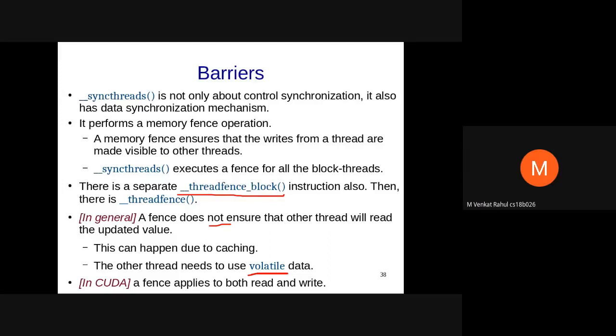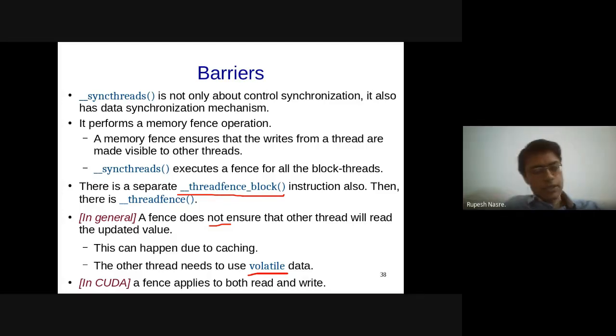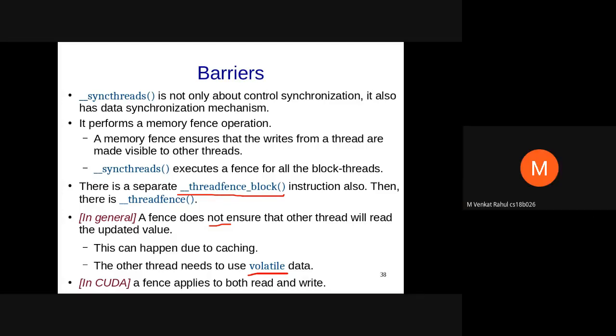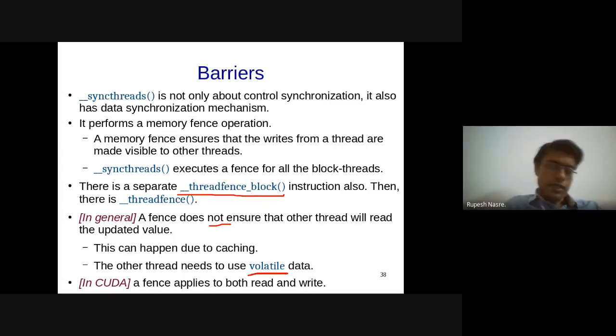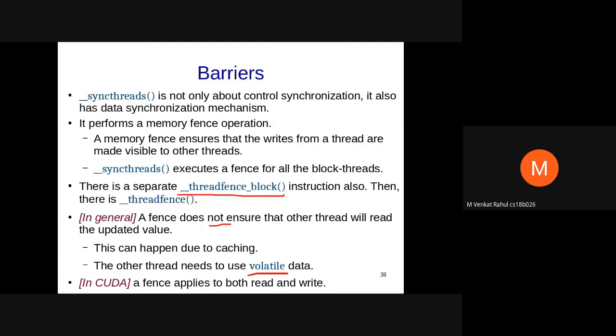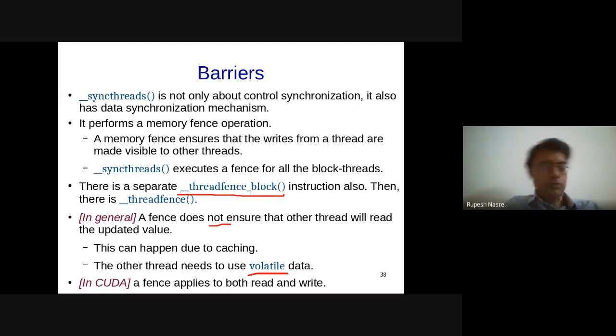Sir, but in general, let's suppose we are talking about multi-core CPUs. In that case, if I'm performing a write and I have a thread fence, it makes sure that this write goes to the main memory. Correct. And when it is going to the main memory, our cache consistency model will ensure that that write will invalidate any other cache value present on any other CPU, right? So if there is another thread executing on that, we won't have caching issues, right?